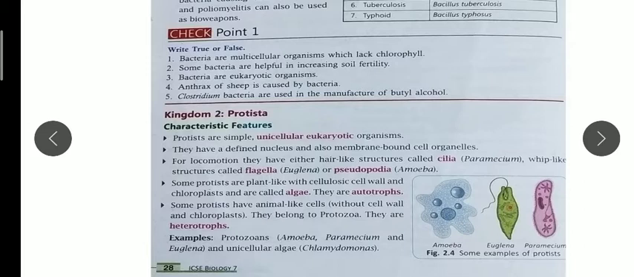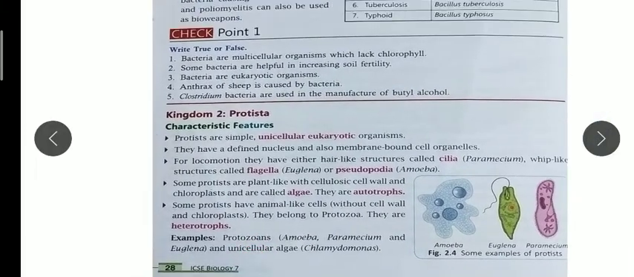So these are examples of Protista. The unicellular alga example is Chlamydomonas, which is a blue-green alga, and it is plant-like. The other three, amoeba, paramecium and Euglena, are animal-like. Chlamydomonas has chloroplasts, so it is plant-like and autotrophic in nature. It can produce its own food by photosynthesis. And amoeba, paramecium and Euglena are heterotrophs.